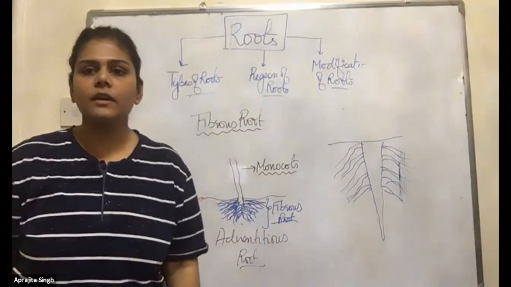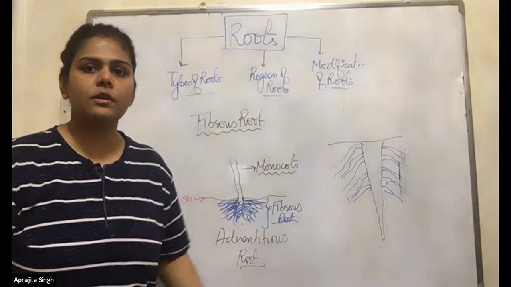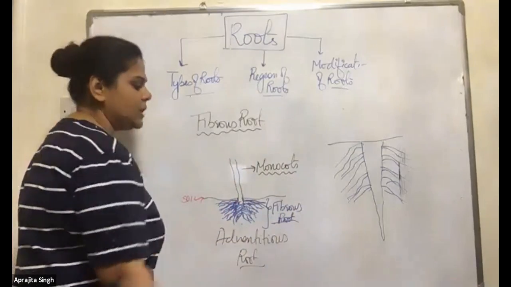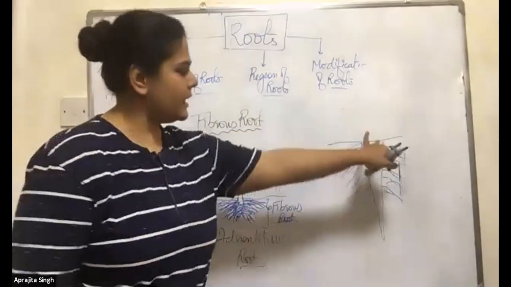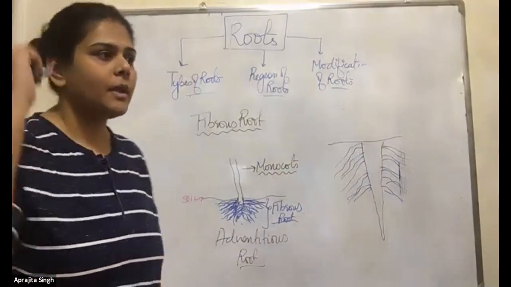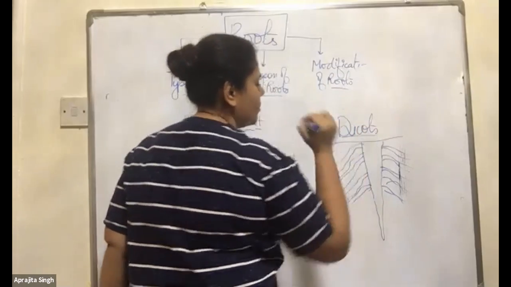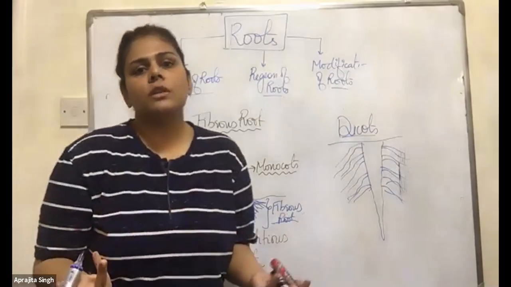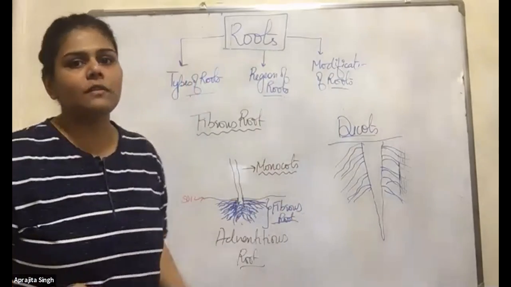Is this clear to you now, Farhan? Still doubt, Trevor? Oh, ma'am, it's clear. Okay, fine. So always remember, monocots have the adventitious root system, and that too the fibrous. Dicots have the taproot system because they are big plants or big trees. They need more water, more nutrients. Monocots are small plants. How much water will they need? A small amount. That can be present here and there also because we give the water.